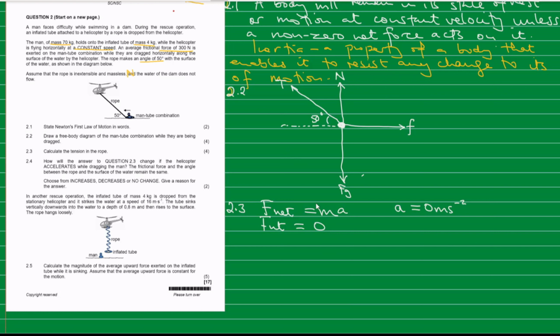Now, we will use this statement to calculate the tension that is in the rope here. What we are going to do is express the net force as a sum of all the forces that are acting on the object. We must be aware that the net force acting on an object is the sum of all the forces that are acting on the object, especially those forces that are acting parallel to the direction of motion.